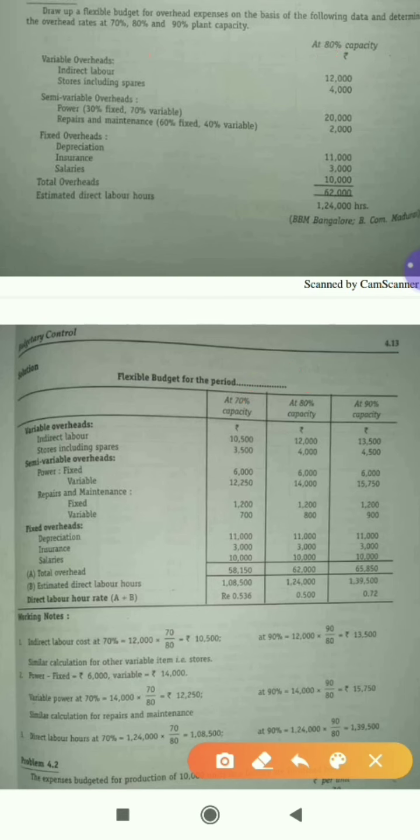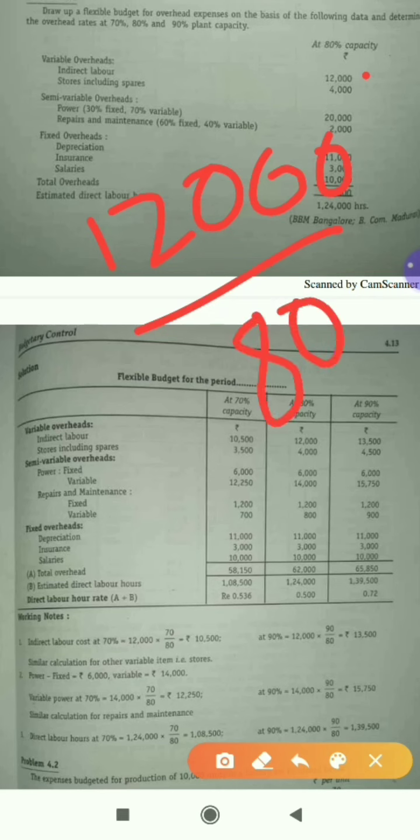Now look at the question. Variable overhead, indirect labor, how much do we have? 12,000. This 12,000 is for what percentage? They have clearly given 80%. We have to calculate budgets for 70 and 90.